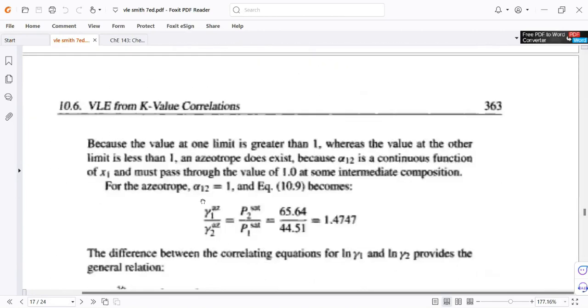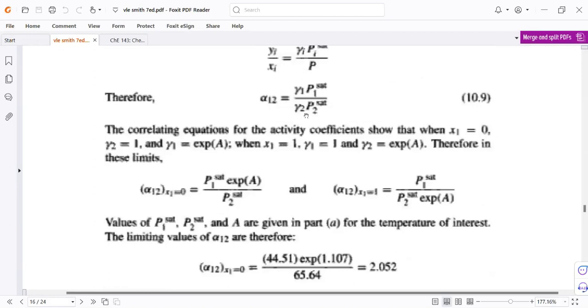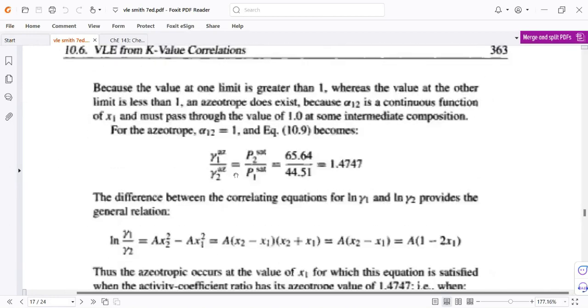That means the ratio of gamma sub 1 and gamma sub 2 is just equal to the ratio of P2 sat over P1 sat. We solve for gamma sub 1 over gamma sub 2, and that would give us this number. So just take the ratio of the saturation pressures.